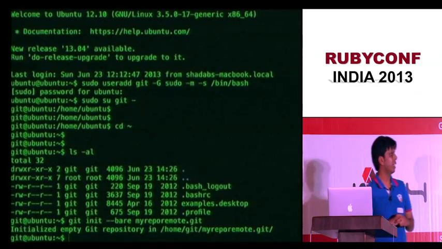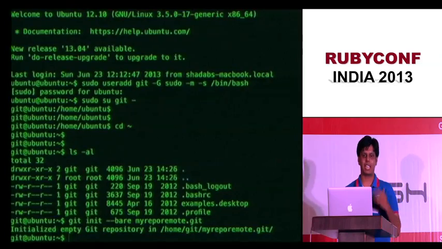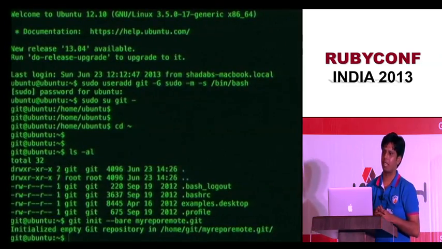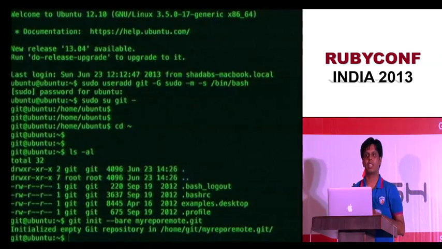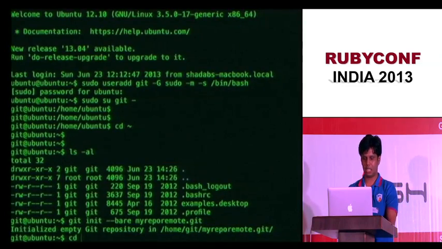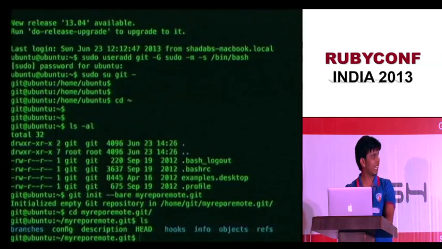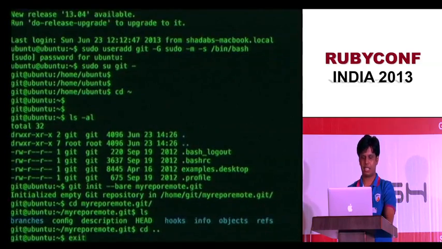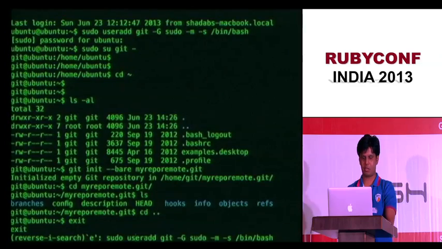And this bare repository does not have a working directory. So it's exactly the .git folder without a working directory. That's why it's called bare. You won't be able to push to somebody's working directory because it changes all his files. So that's why you need a bare repository. In fact, if you go in here, it's like a Git folder, except that there is no working directory. So let me exit once more.